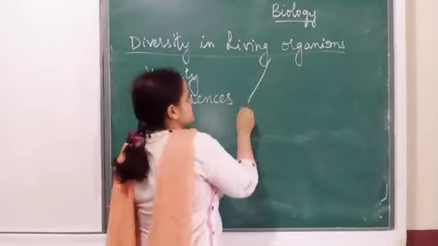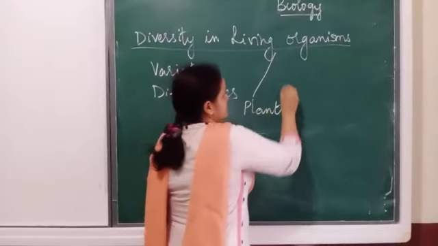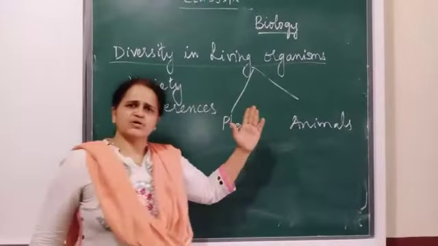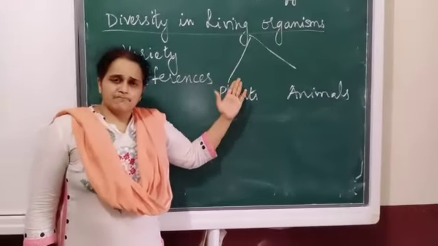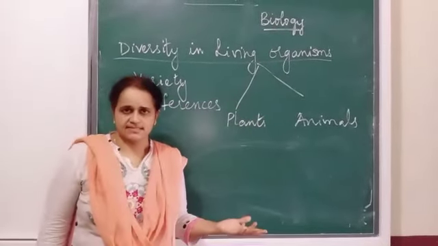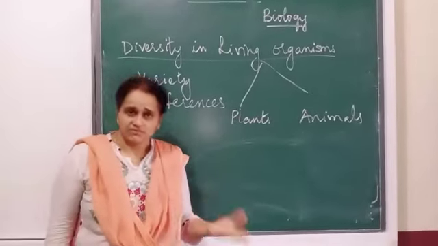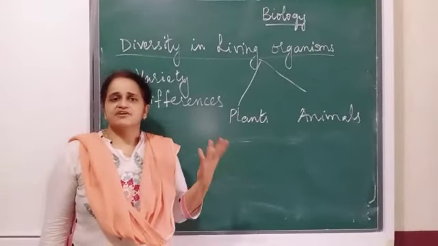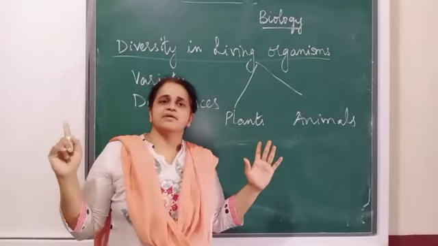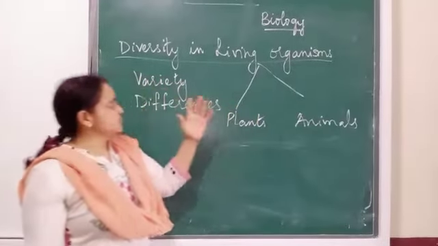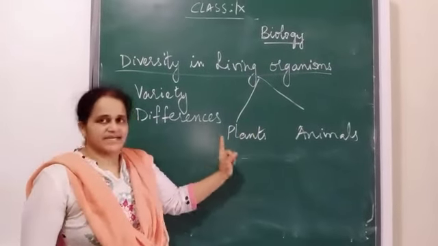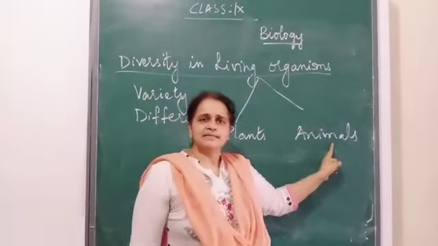So living organisms can be plants or animals. When I say plants or animals, we also have the microbial world, the world of microbes, which we cannot see with our naked eyes. Even there we can see so much of diversity in bacteria, different types of bacteria. But we are not going to study that because already you have studied the microbial world. So this unit is diversity in living organisms. Especially we are going to learn diversity in plants and diversity in animals.